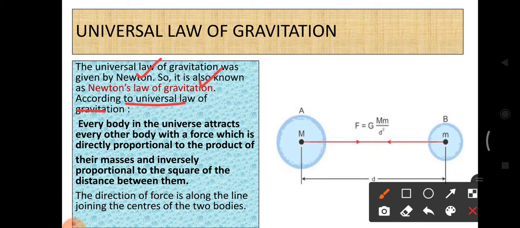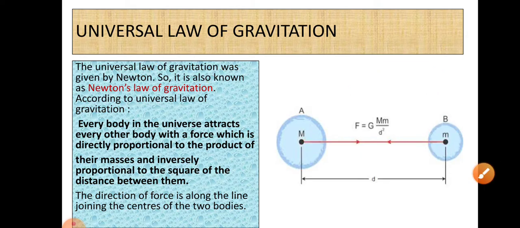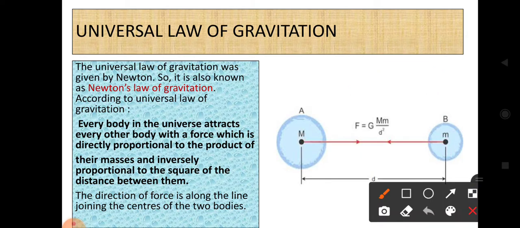According to the Universal Law of Gravitation, every object in the universe attracts each other with a force. The force is directly proportional to the product of their masses and inversely proportional to the square of the distance. The direction of the force is along the line joining the centers of the two bodies.